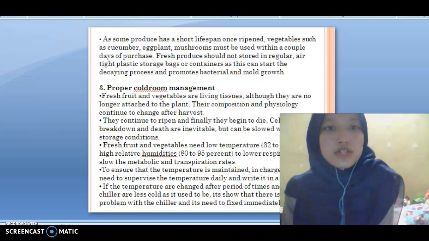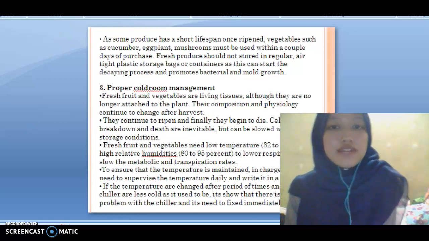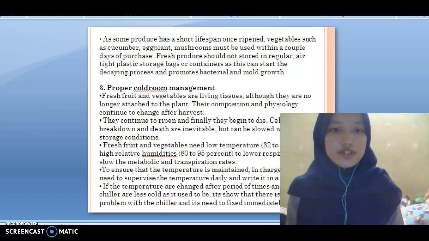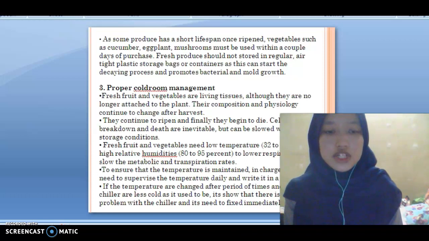Third is proper cooling management. Fresh fruit and vegetables are living tissues. Although they are no longer attached to the plant, they continue to respire and finally they begin to die. So fresh fruit and vegetables need low temperature and high relative humidity to lower respiration and slow the metabolic and transpiration rate. To ensure that the temperature is maintained, a person needs to supervise the temperature daily and write it in a logbook.